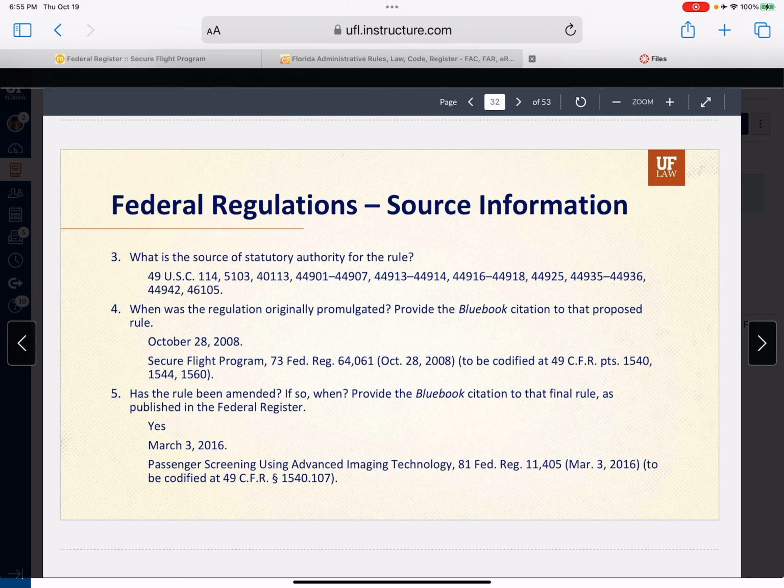So here, number 4, the Blue Book citation, we saw the title of it was Secure Flight Program. We already had the actual Federal Register site from the bottom of the CFR section, right, from the ecfr.gov with the date, and we put in to be codified at 49 CFR parts and those 3 parts that were listed on the side column. Has the rule been amended? If so, Blue Book citation, and so on.